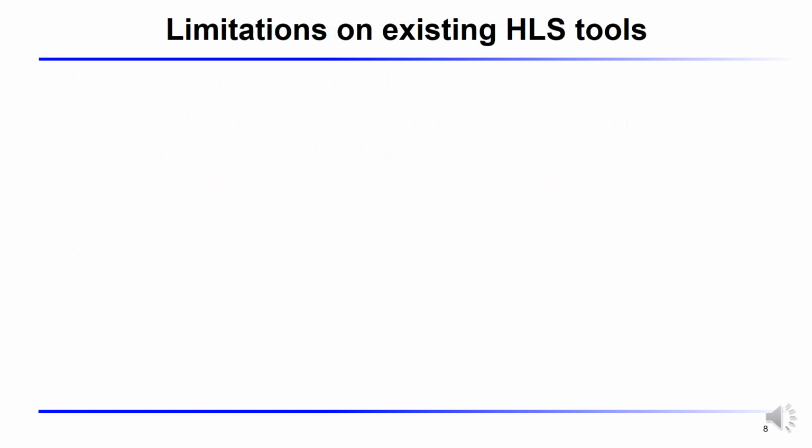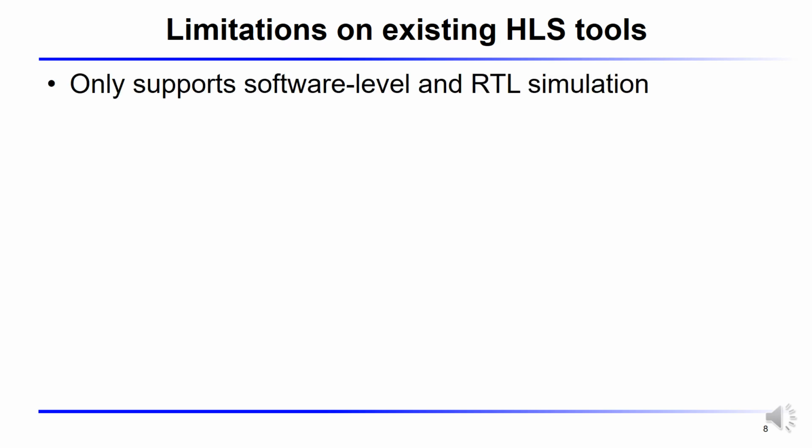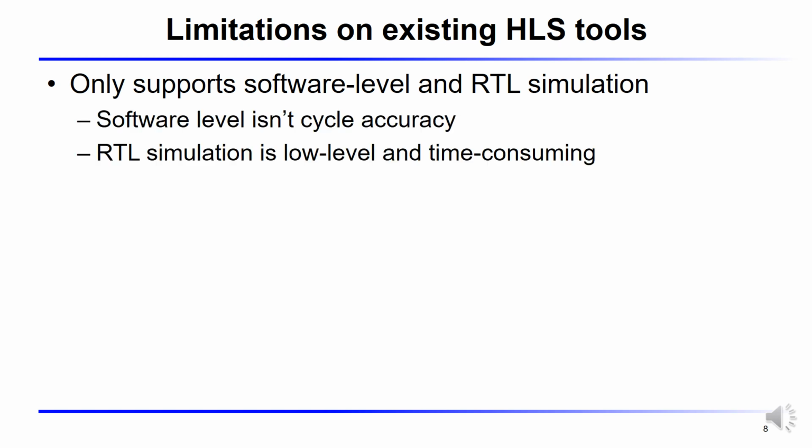Take HLS as an example. Existing HLS tools only provide software level and RTL simulation, both of which have many shortcomings. Software simulation ignores the hardware structure and cycle information, while RTL simulation has a low level of abstraction and is very time-consuming. The semantic gaps between software and RTL may lead to a mismatch.